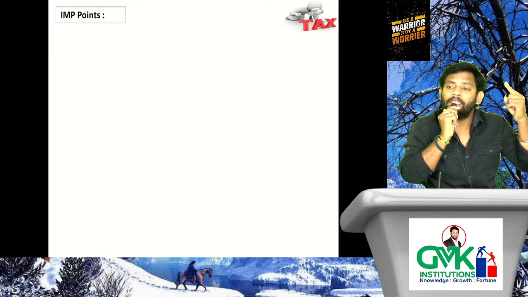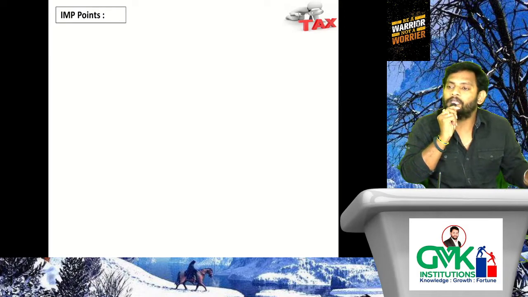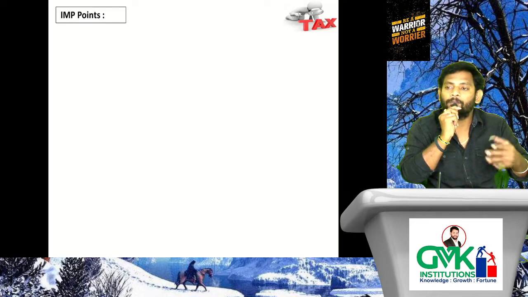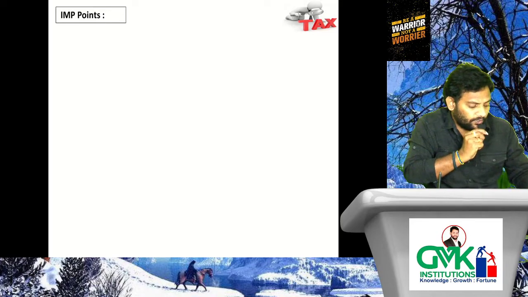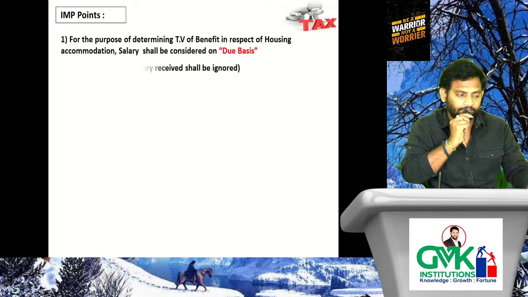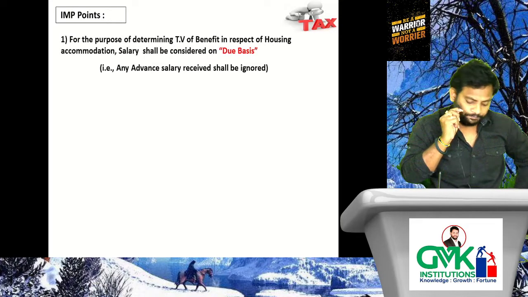That means any advance salary received shall not be considered, because salary shall be considered on due basis. I have given. Next, second point.